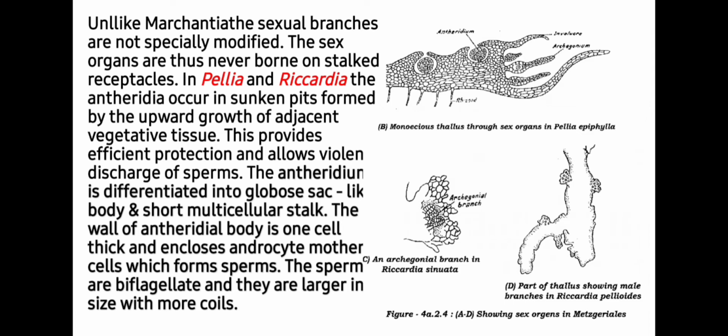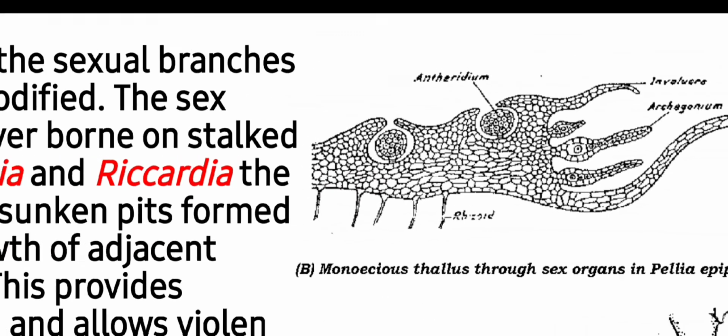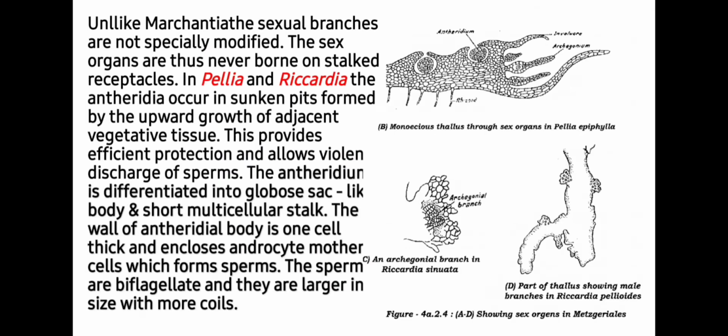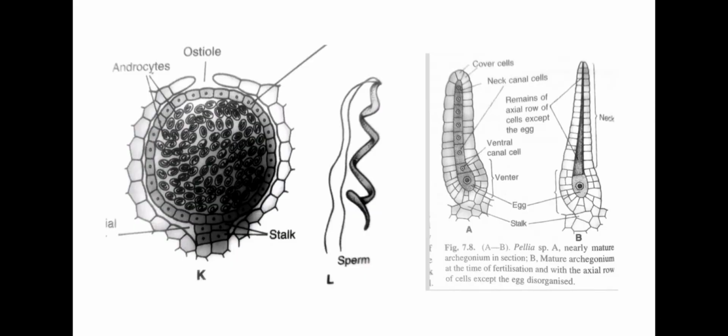In Pallavicinia and Riccardia, the antheridia occur in sunken pits formed by the upward growth of the adjacent vegetative tissue, as you can see in this image. The antheridia present in the sunken pit thus get efficient protection and allow violent discharge of the sperms. Antheridium is differentiated into a globose sac-like body and a short multicellular stalk, as you can see in this image. It is formed of the body, and the stalk is multicellular. On the upper side you will see the ostiole, that is the opening for the discharge of the sperms.